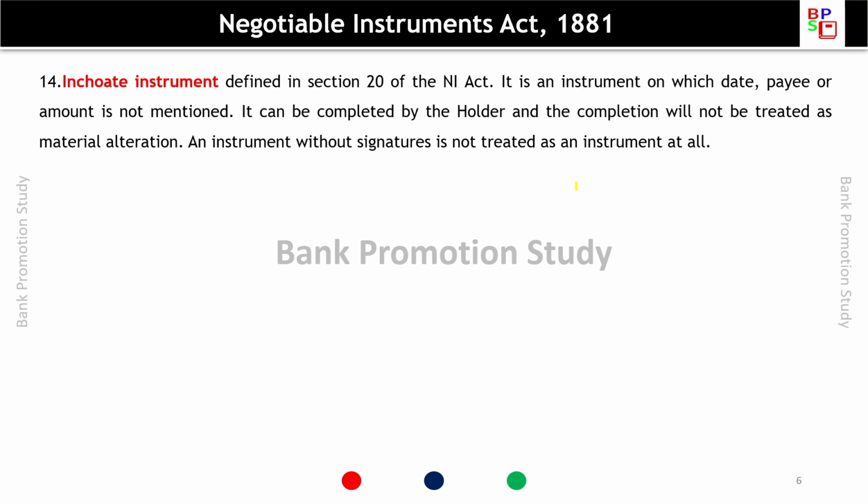Inchoate instrument. An inchoate instrument is defined in Section 20 of the Negotiable Instruments Act. It is an instrument on which the date, payee or amount is not mentioned. Inchoate means incomplete. So either the date, payee or amount is not mentioned. It can be completed by the holder and the completion will not be treated as material alteration.